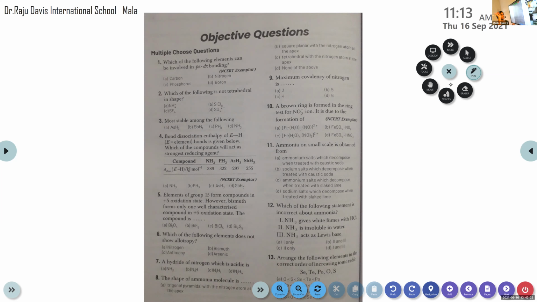First period has only hydrogen and helium. Second period elements also do not have d orbital. Then the third period. Which element comes under the third period among these options? Phosphorus. It belongs to period 3. It has d orbital. That's why it shows p-pi d-pi bonding.